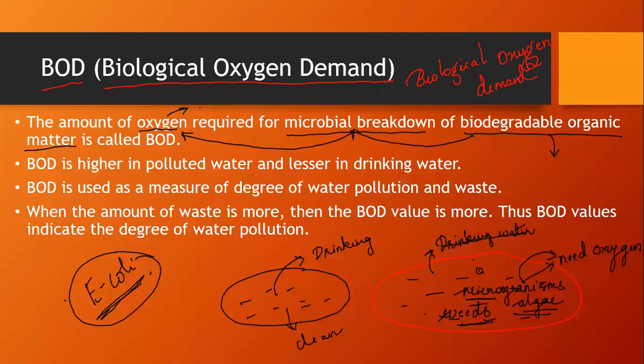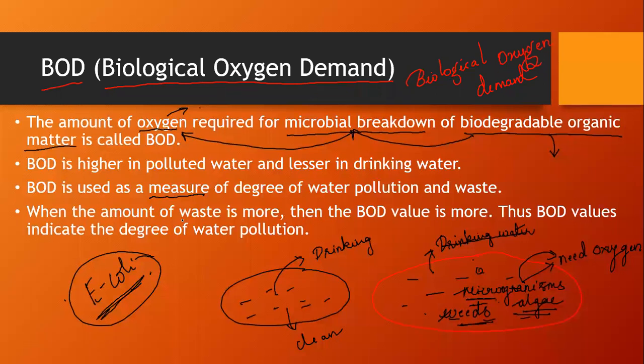It is asked, what is BOD, or expand BOD, then it is biological oxygen demand. BOD is higher in polluted water and lesser in drinking water. BOD is used as a measure of the degree of water pollution in wastewater. Usually the BOD test is done only to measure how much the water is polluted.